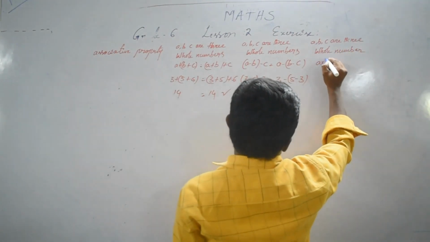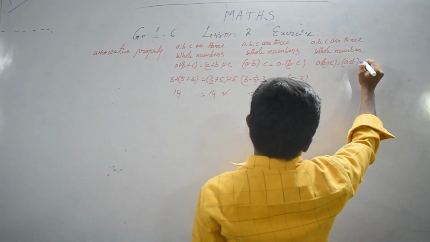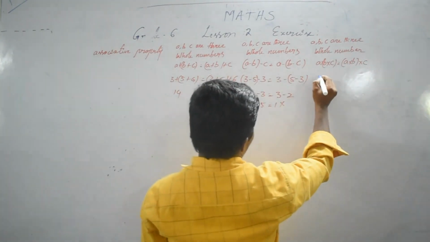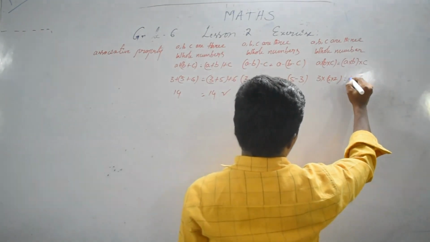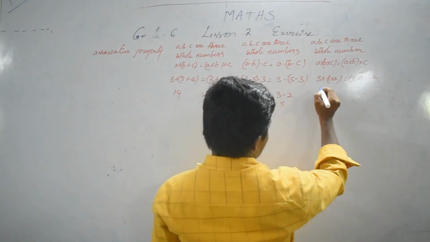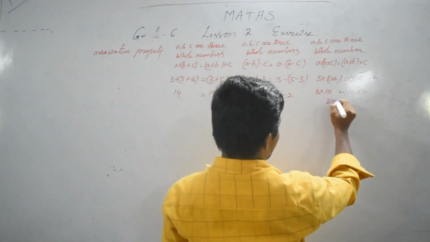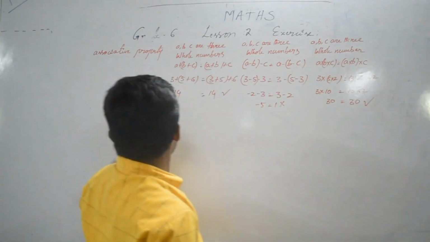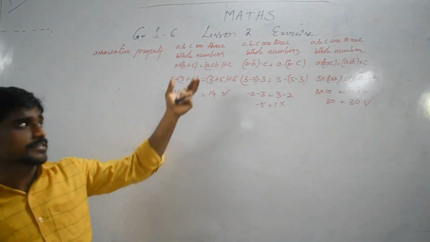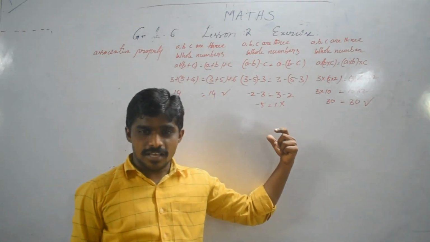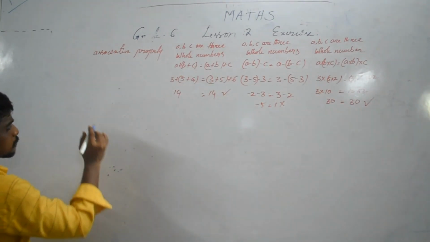So here you write, A, B, C are three whole numbers. So A times B times C, A times B times C. So 3 times 5 times 2, 3 times 5 times 2. So 3 times 10, 15 times 2, 30, 30. So the associative property, multiplication rule is satisfied. Next one, division. Subtraction not satisfied, division also not satisfied. Next one, distributive property.